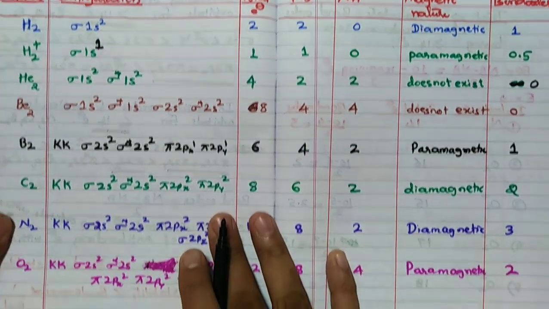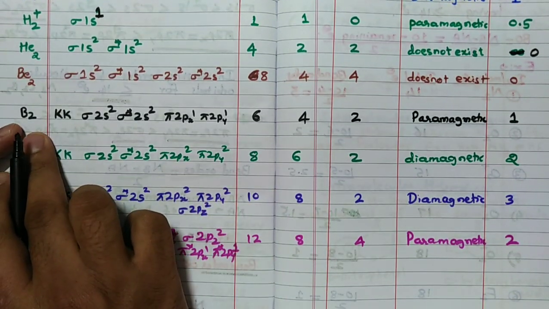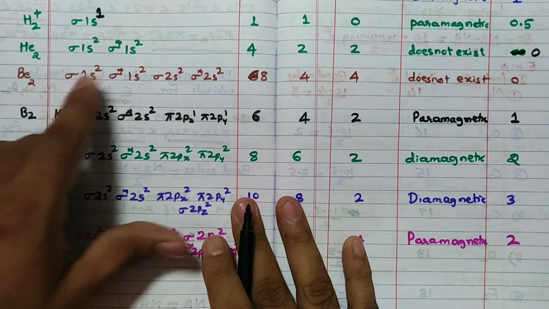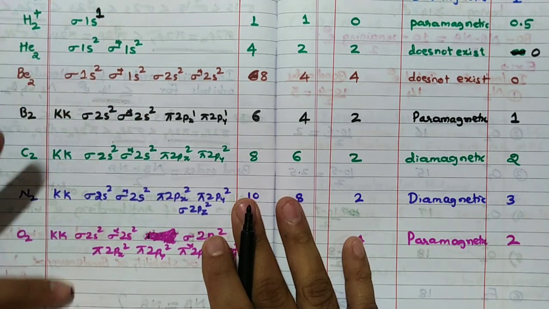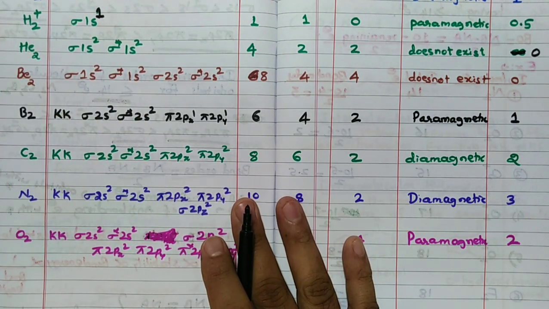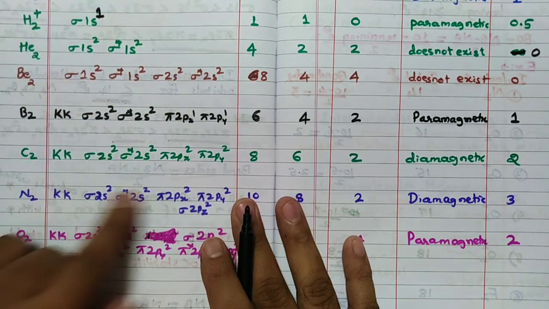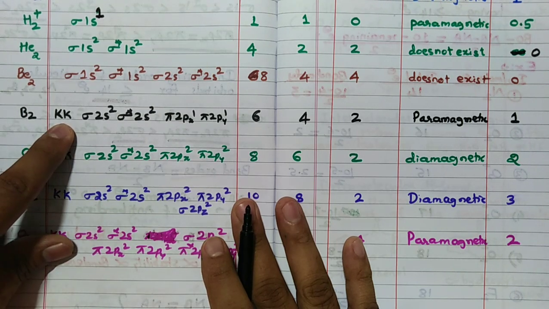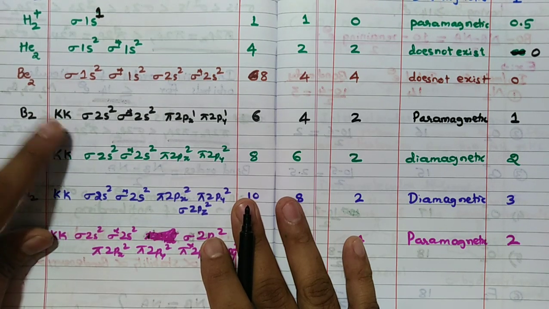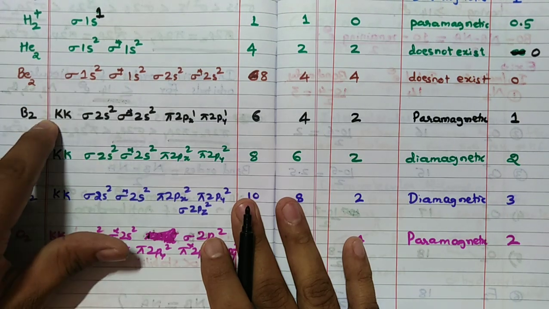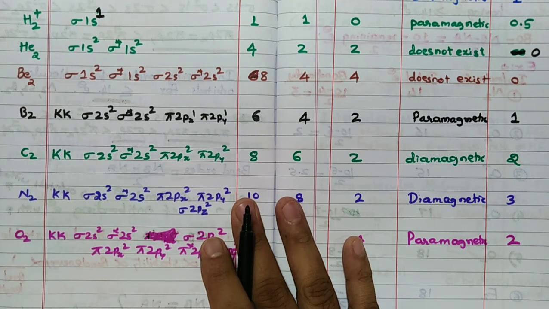Then very important, B2, you see. B2. So, the configuration when I write KK means what? Remember, sigma 1s2, sigma star 1s2. Remaining everywhere, it is not necessary to write. You can write, no problem at all, but we are going to write only the valence shell. These are all valence shell configurations. So KK means K shell, in which 1s orbitals are there, correct? So K shell, KK, 1s2. If you don't want to write KK, no problem at all, leave it.